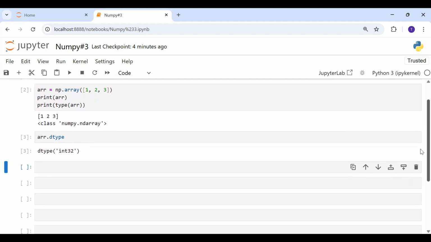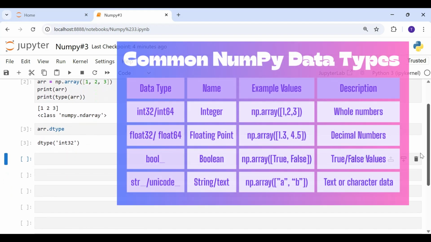Now the common NumPy data types are int32 and int64, which are for whole numbers. Then we have float32 and float64 for decimal numbers. You have bool_ for the Boolean values true and false, or conditional statements. String and Unicode are for text or string data.